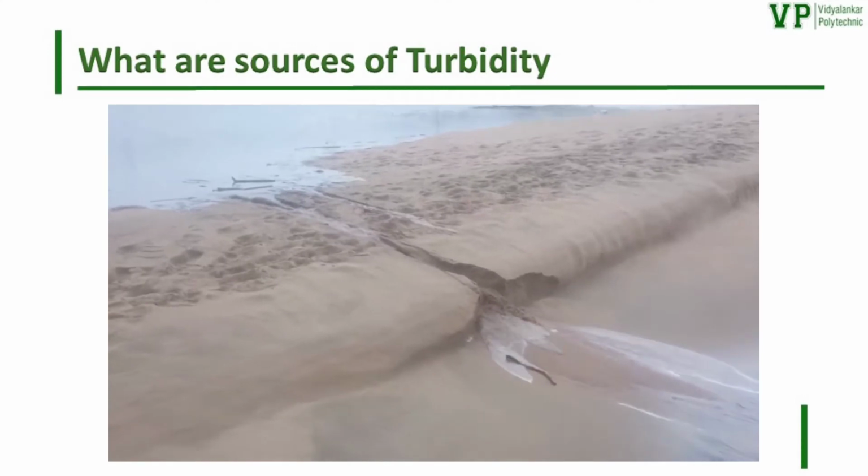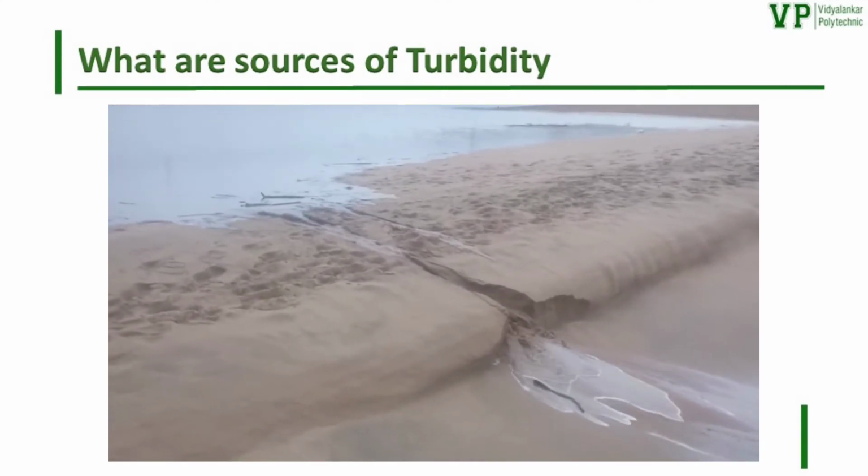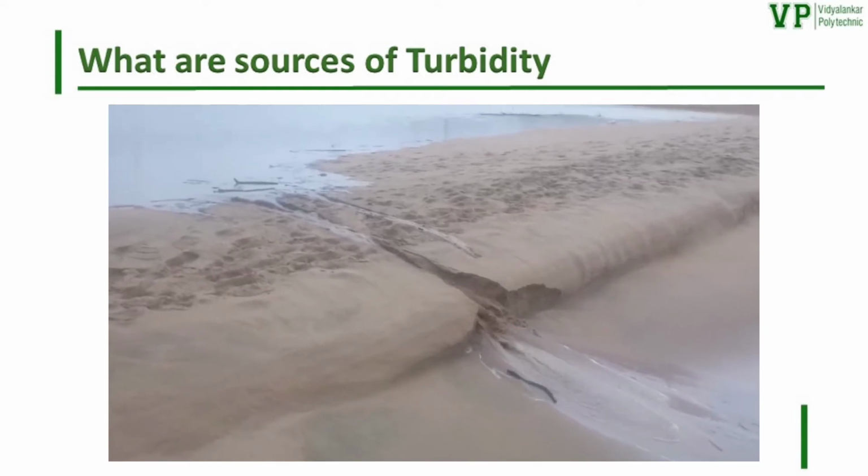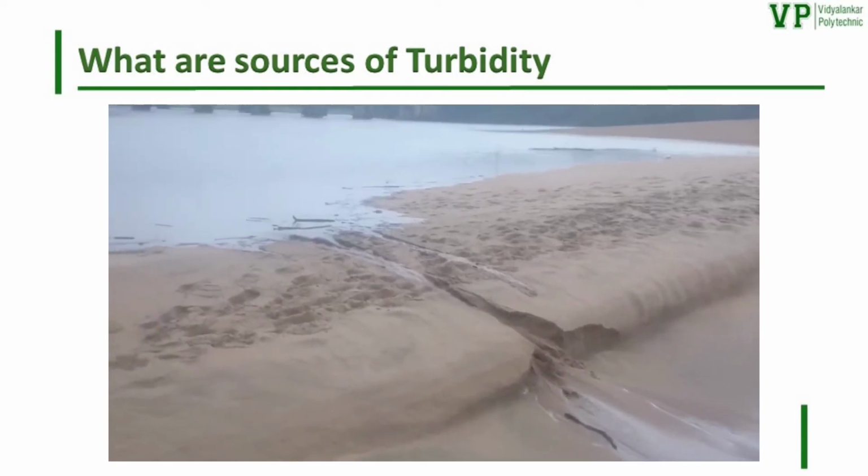So what are the sources of turbidity? Sediment is at the top of the list of substances or pollutants causing turbidity. Natural sources can include erosion and algae growth due to leaf decomposition.